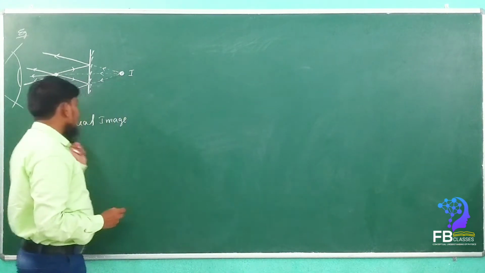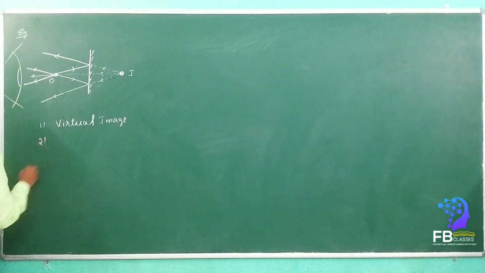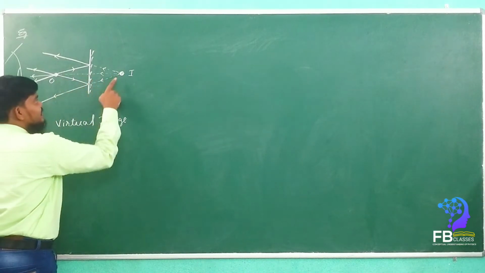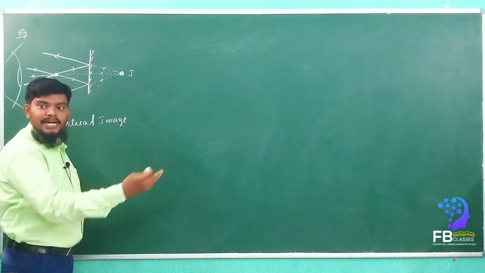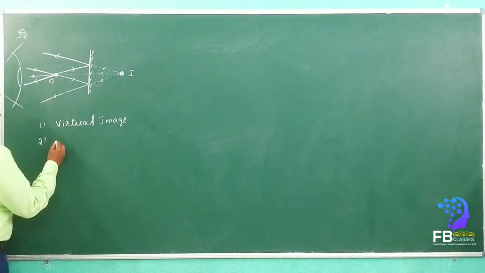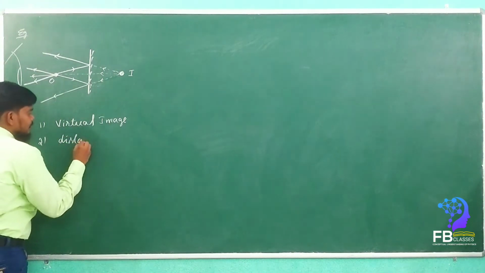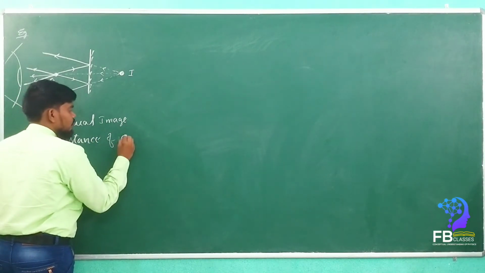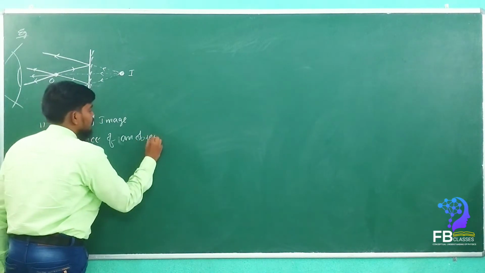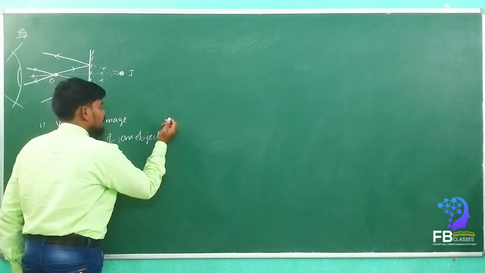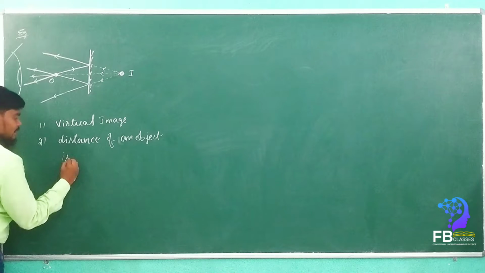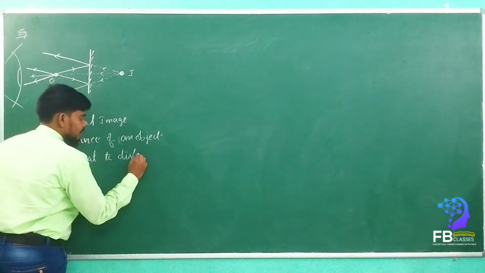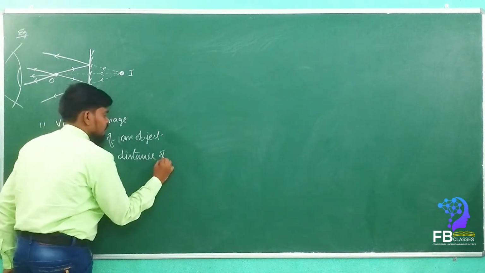Do you understand? The second point we have to understand: the distance of the object from the mirror is equal to the distance of the image behind the mirror. So distance of an object is equal to distance of an image.